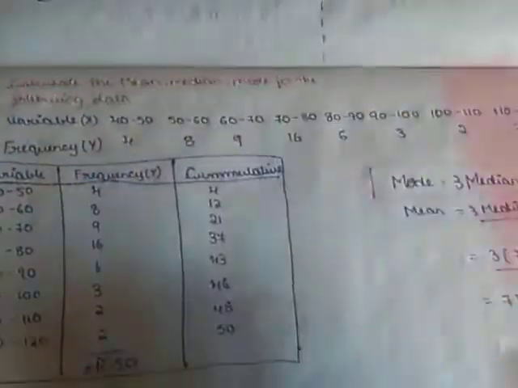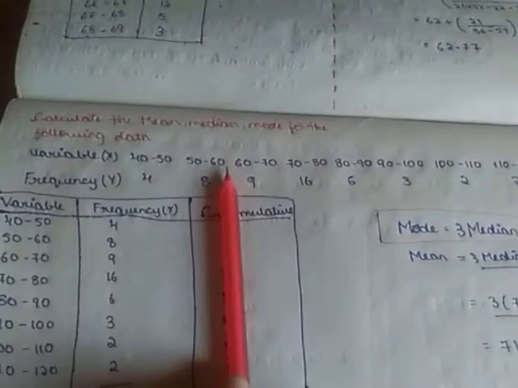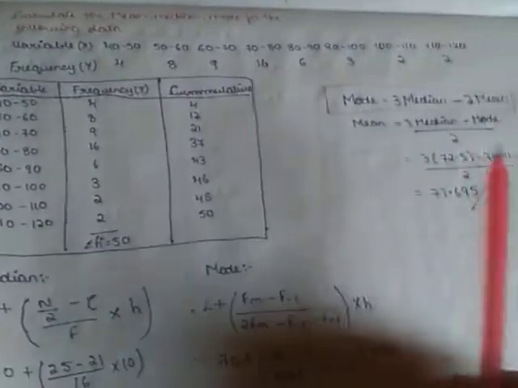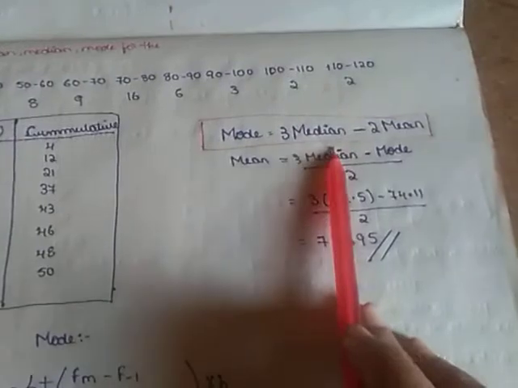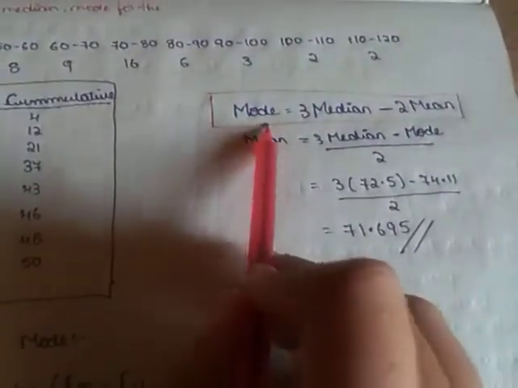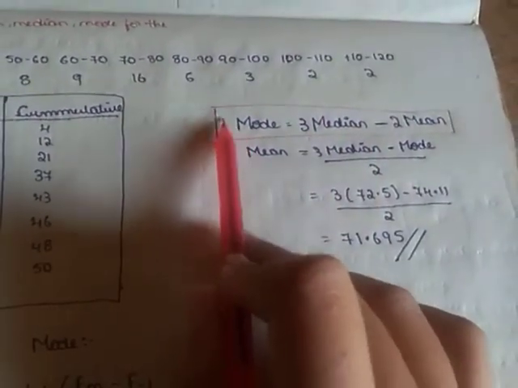Now the next question is, if they give a question like calculate mean, mode, median for the following data, if they ask to find all three in the same given data, how many tables do we have to draw? It is very difficult, no? So what is the simple formula? Mode equals 3 median minus 2 mean. The formula is mode equals 3 median minus 2 mean. See the formula, it is very important.